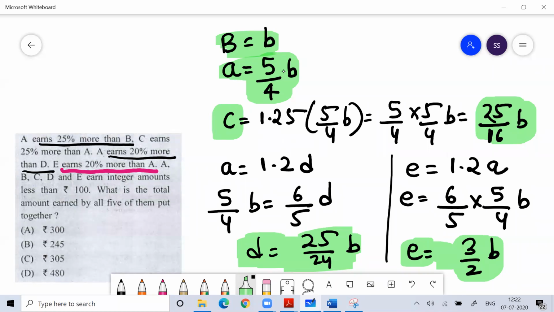So B is B, A is 5 by 4B, C is 25 by 16B, D is 25 by 24B, and E is 3 by 2B. This is done, everyone? Everyone understood this?